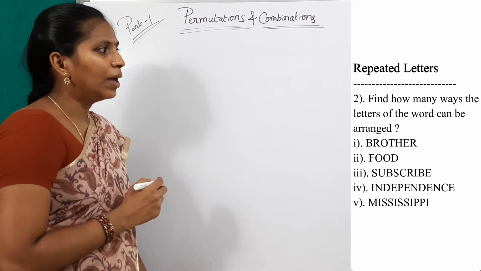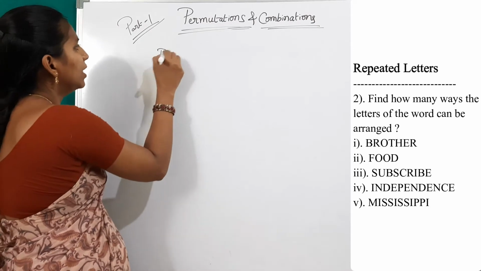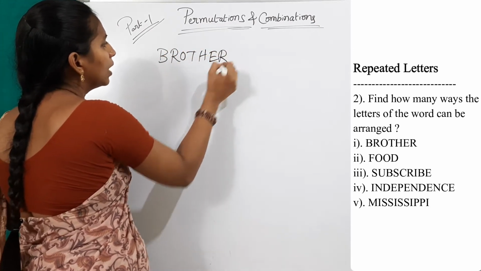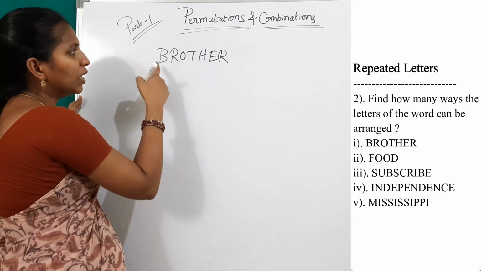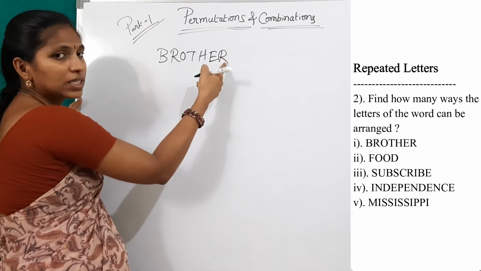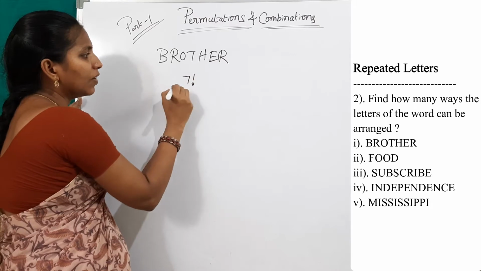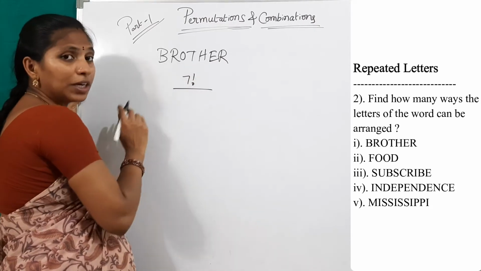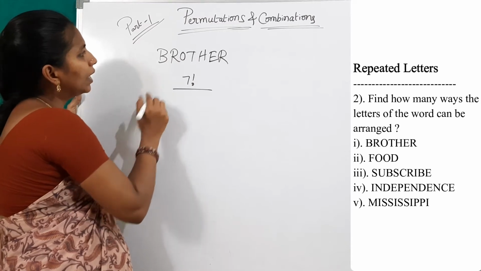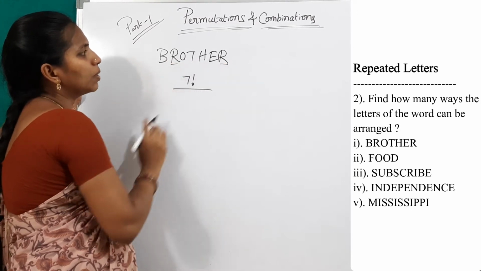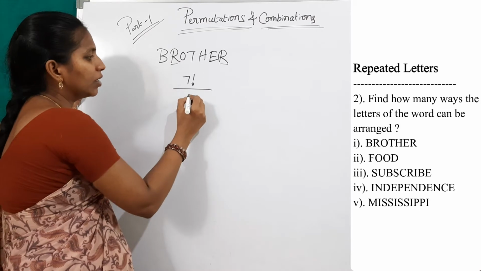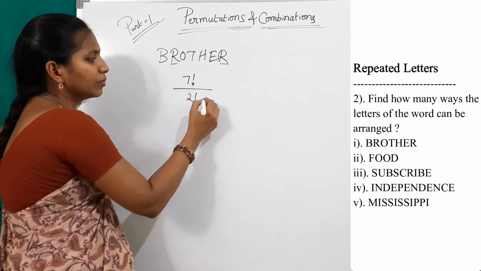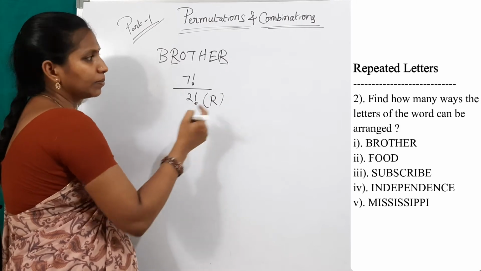Now see the next one, brother. What is the word? Brother. How many letters are present in this word? 1, 2, 3, 4, 5, 6, 7. So directly write 7 factorial and search for repeated letters. Here R is repeated. How many times? 2 times repeated. So 2 factorial. 7 factorial by 2 factorial. This is for the letter R.